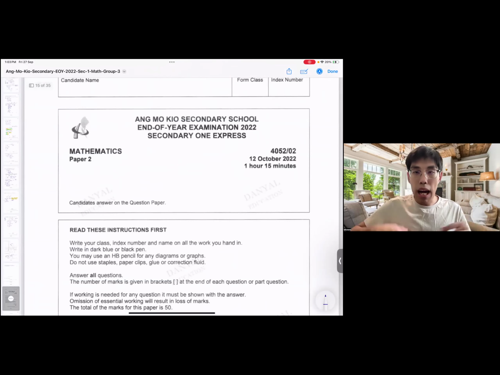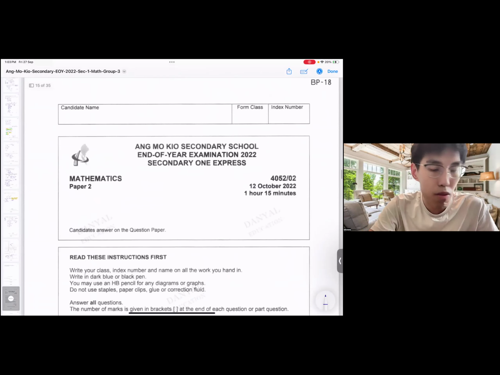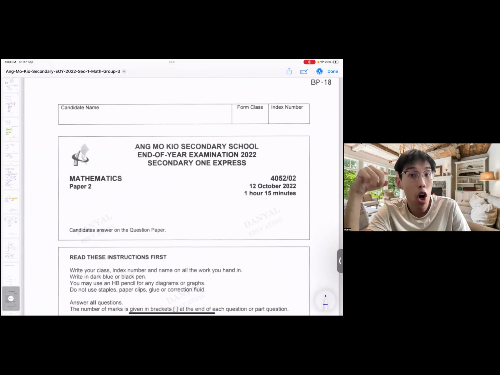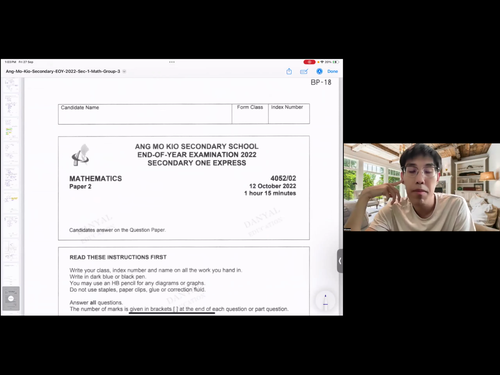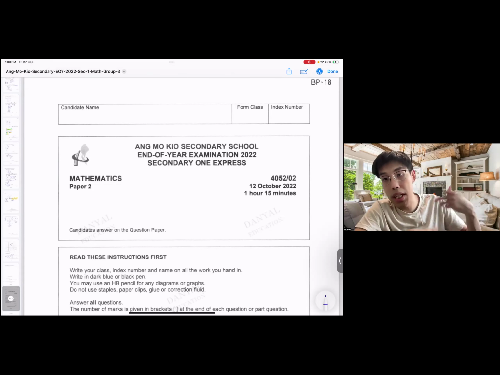Well, not easy, but manageable. I chose this paper because the amount of things it requires students to recall is quite important. Quite a lot of crucial things are being tested here, so I think this is a pretty good paper to run through all the concepts.